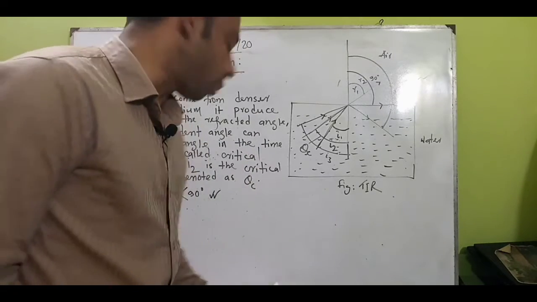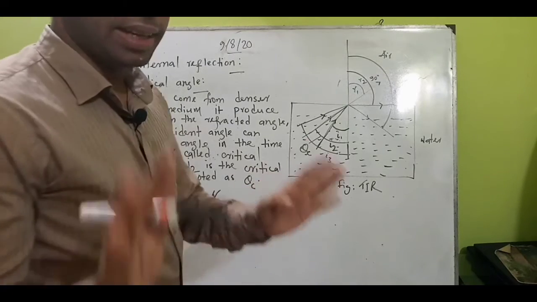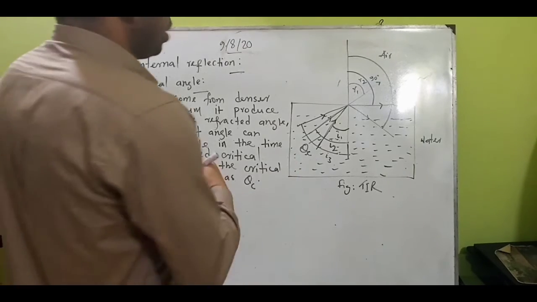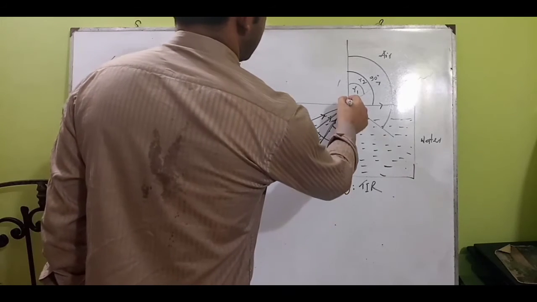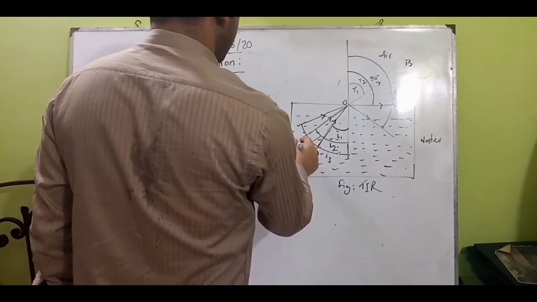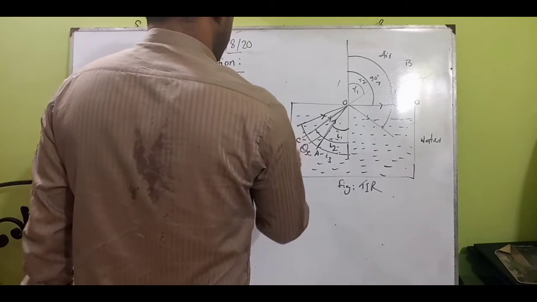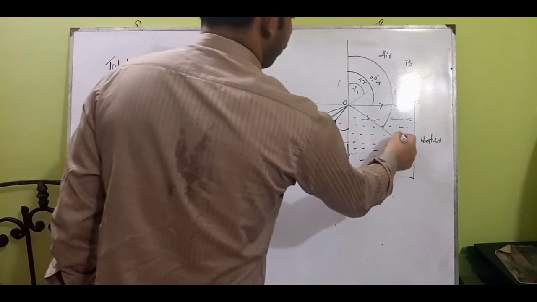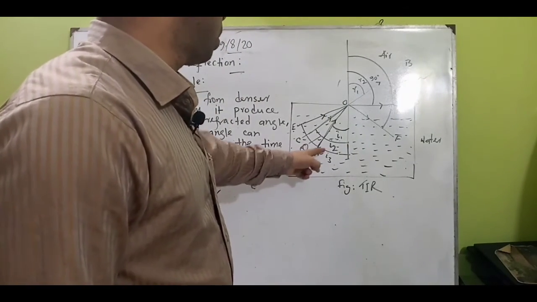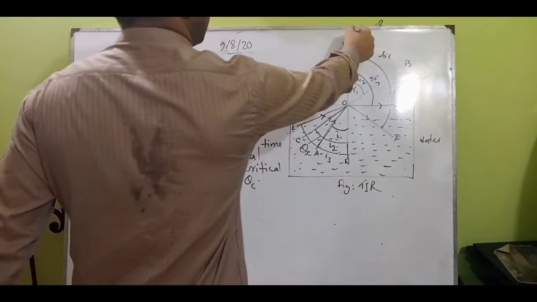There are two conditions of total internal reflection. What I have told, if we take, suppose, DS, your explanation can be in a different way also. I1, I2, you can suppose this one is A, this is O, this is B, and you can write C, D in your explanation in this way. It is E, it is F. So you can write according to this format. This one, suppose it is N.